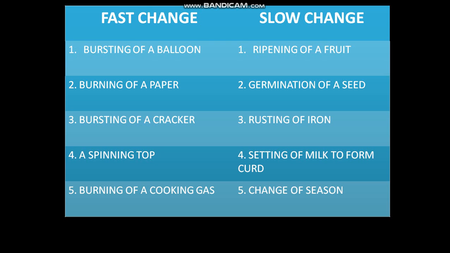We also try to speed up useful slow change and slow down harmful fast change. For example, the growth of a plant is a slow useful change. Scientists have now developed seeds of rice and wheat that require less time to mature, thus speeding up a slow useful change. Similarly, if we convert iron into an alloy that does not rust, such as steel, or if we apply a coat of paint or oil to iron, it helps prevent it from rusting. So we can further slow down the harmful slow change of rusting, isn't it?